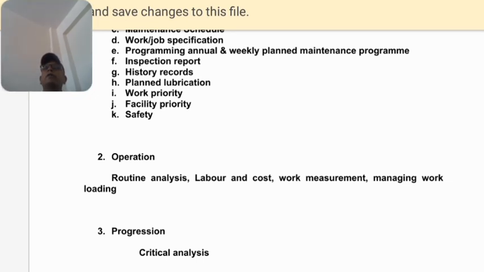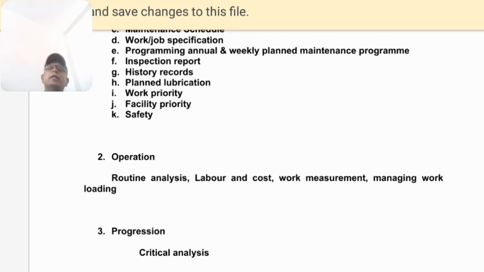If the cost of labor is more, then we go for the option of purchasing a new machine. Suppose it is a fan, the cost of the fan is 1000 rupees and the repair required for maintaining it is 2000 rupees. So there is no need to repair that machine. Go for purchasing a new one. So we have to manage the cost and labor.